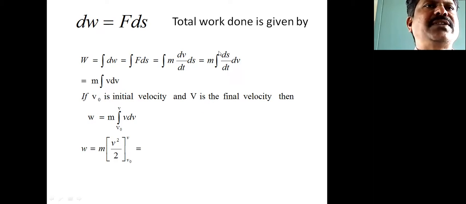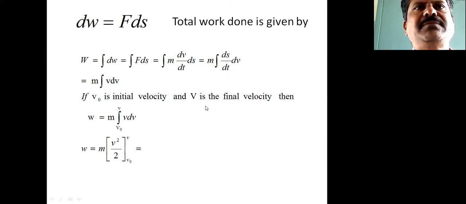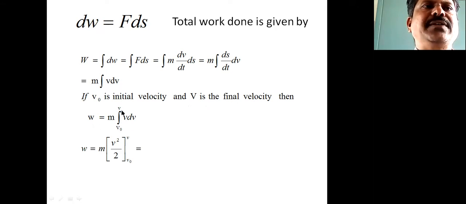So this equation reduces to m times the integral of v dv. Suppose v naught is the initial velocity and v is the final velocity, then W equals m times the integral from v naught to v of v dv.